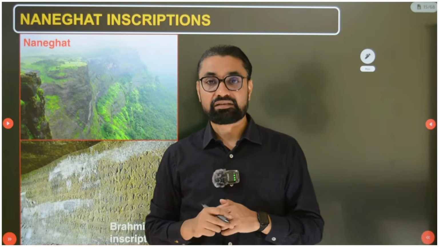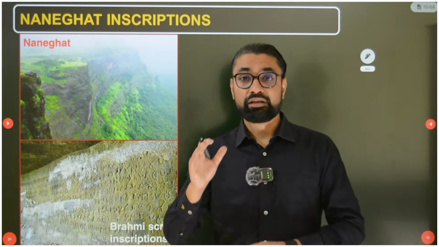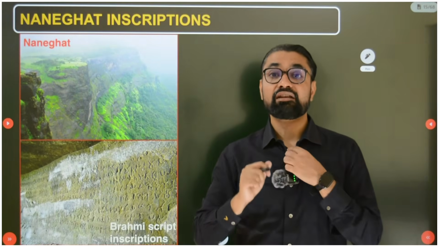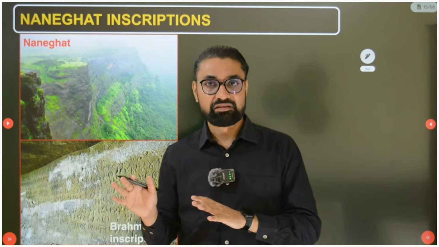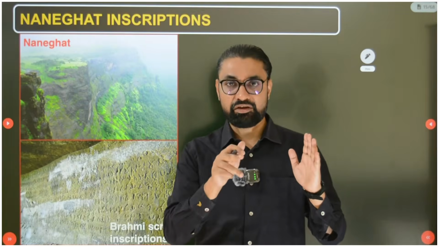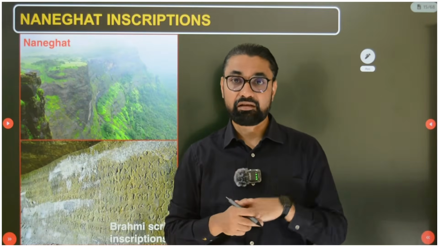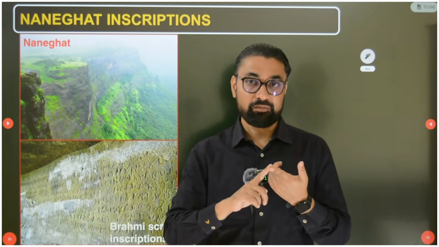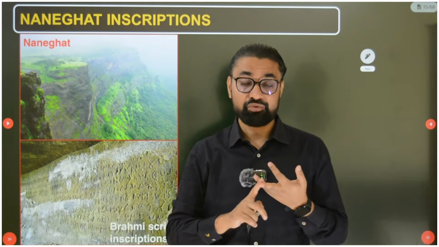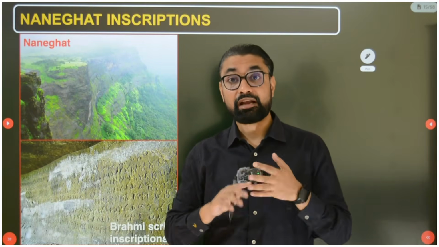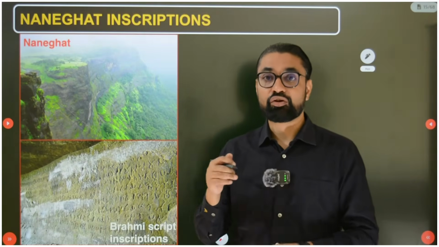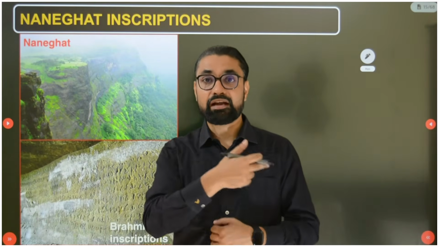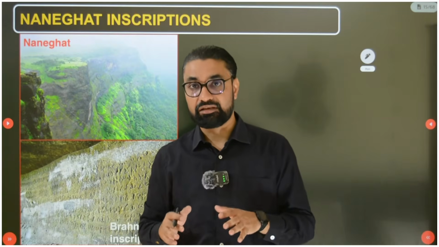And this Gautamiputra Satkarni also has his inscriptions recorded at Nashik. So the Nashik inscription belongs to Gautamiputra Satkarni. Remember these three important kings: Satkarni I, his son Satkarni II, and his son Gautamiputra Satkarni. The Naneghat inscription belongs to Satkarni I, the Sanchi Stupa gateway to Satkarni II, and the Nashik inscriptions are multiple, in which one inscription belongs to Gautamiputra Satkarni. Along with that there are other inscriptions of Kshatrap kings.